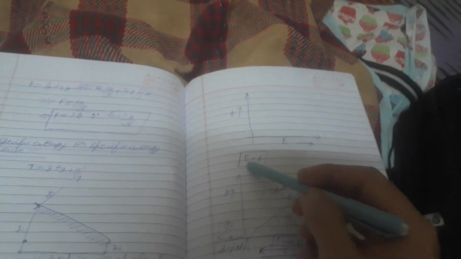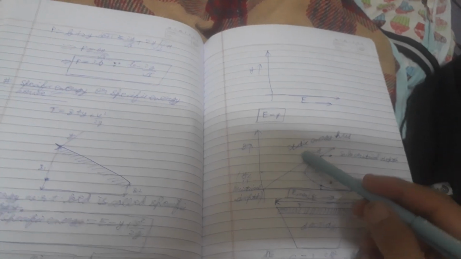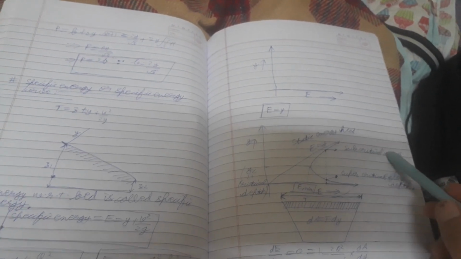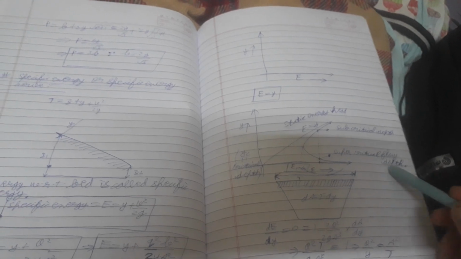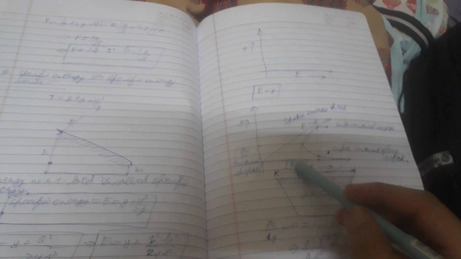Small q is equal to capital Q by b. Then y at minimum E is equal to the critical depth. The static energy head is equal to y. This is subcritical depth. This is supercritical flow depth. This is E. This one is E minimum.